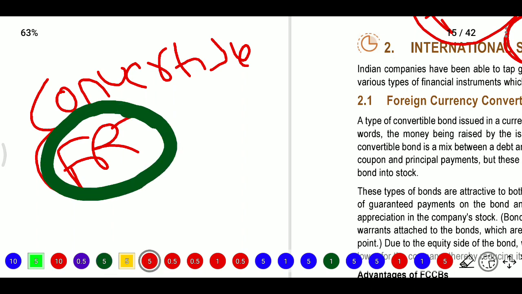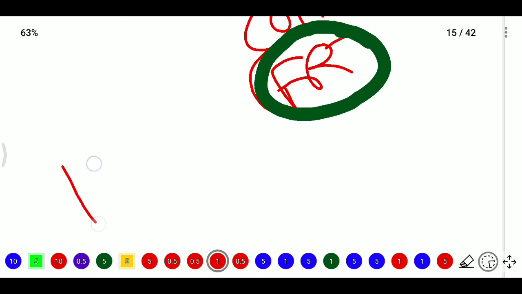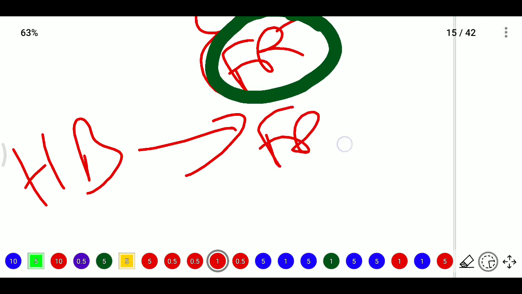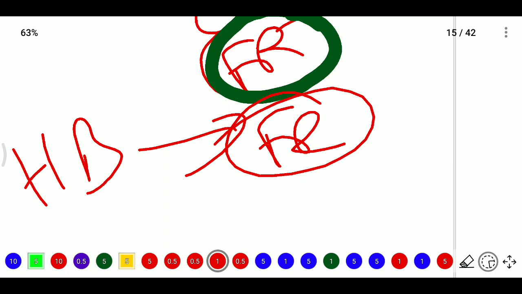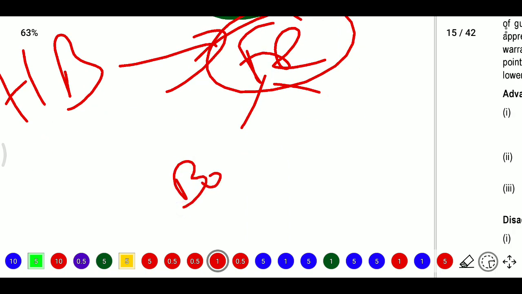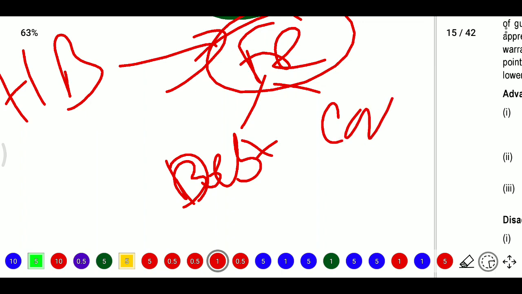In other words, money is being raised by the issuing company in the form of foreign currency. For example, if a company is issuing a bond in foreign currency, it is known as a foreign currency convertible bond. This bond may have a mix of debt and equity instrument.